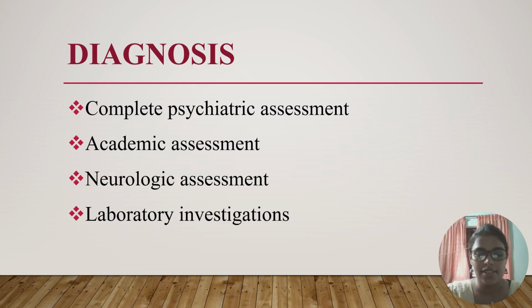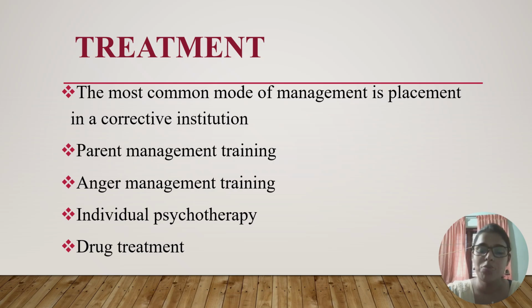Then academic assessment, whether the child is violating the rules or has poor academic performance. Then neurological assessment, that means whether the child has any seizure or epileptic activity. Then laboratory investigation. I already told that elevated plasma testosterone may lead to developing conduct disorders among children. So that's about the diagnostic measures. Then move on to the treatment modalities of conduct disorders.